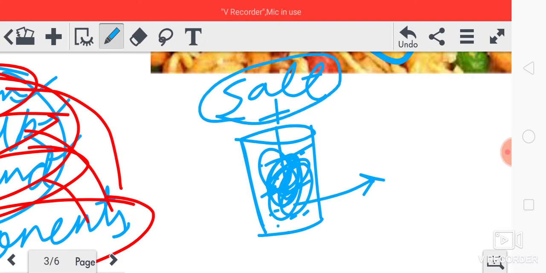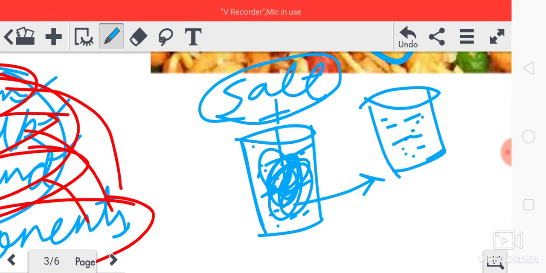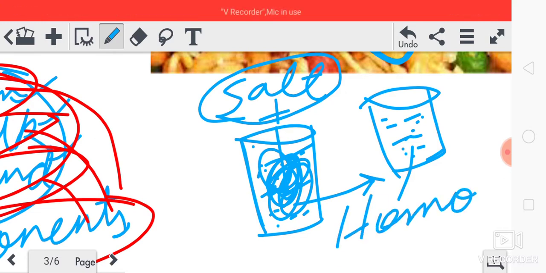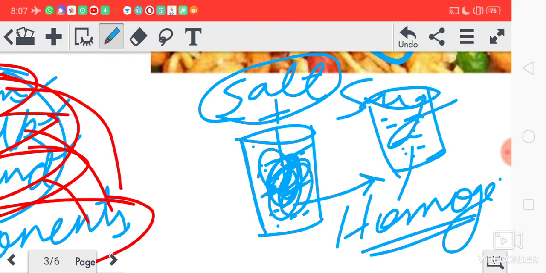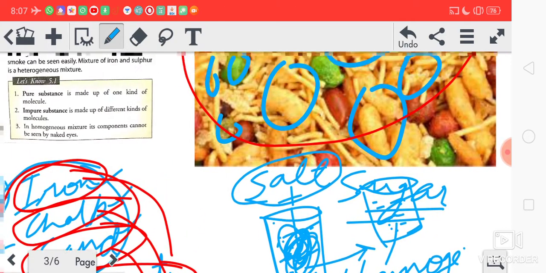Salt particles you will not be able to see. So salt is already there in this mixture, but you are not able to see the salt particles. So this is what kind of mixture? This is a homogeneous mixture. Got it? The mixture of salt and water, then a mixture of sugar and water, if you mix sugar into it, you will not be able to see the sugar particles. So the mixture of sugar and water is also a homogeneous mixture.